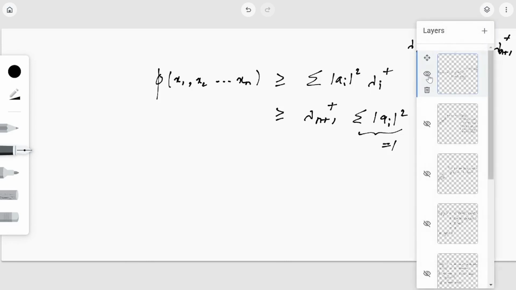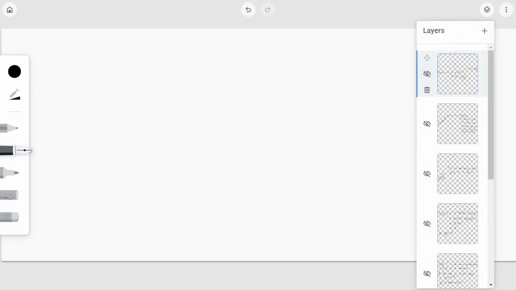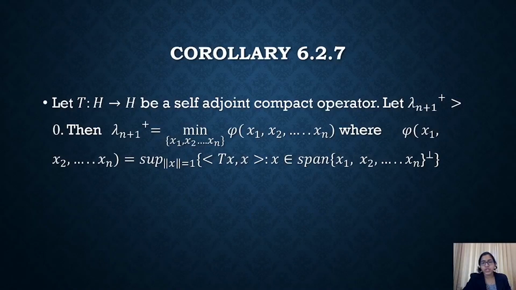So that was our proof of the corollary. So we had assumed two things. We had to consider our expression, our y, and that is an important point which has to be chosen, and with the help of that, the first portion, that is lambda n plus 1 is equal to maximum of phi of x1, x2, etc. or maximum of inner product t of xx, is obtained from the previous corollary.